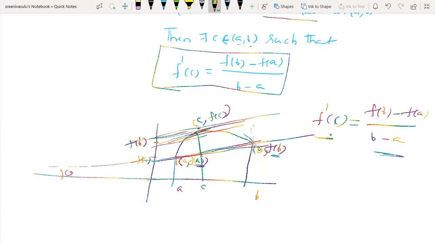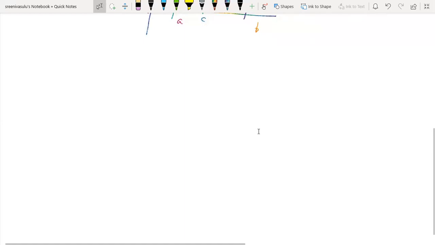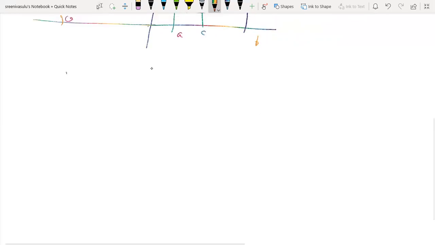Now, the important thing is how to apply Lagrange's theorem to solve problems. So now I am going to solve a problem. Problem 1.